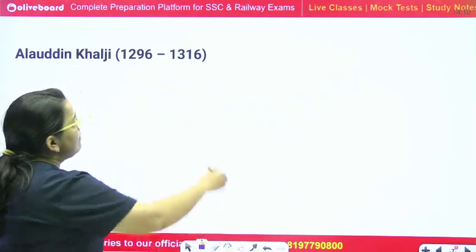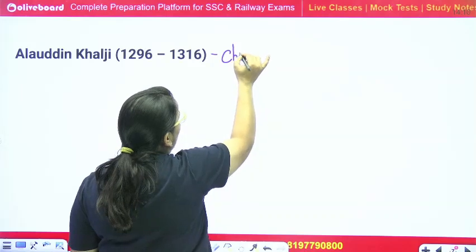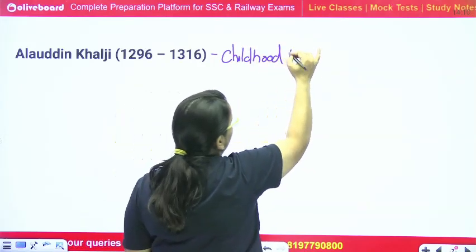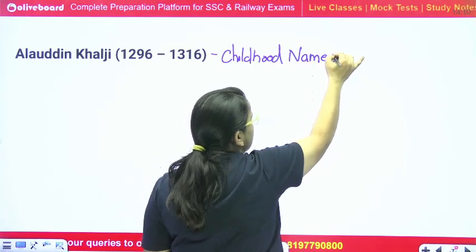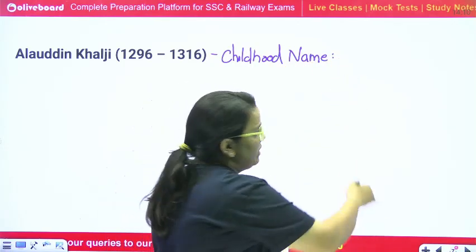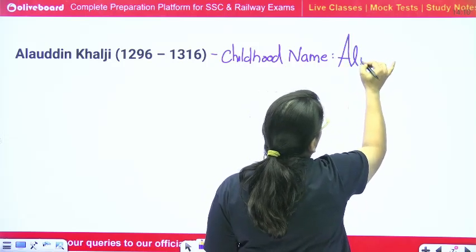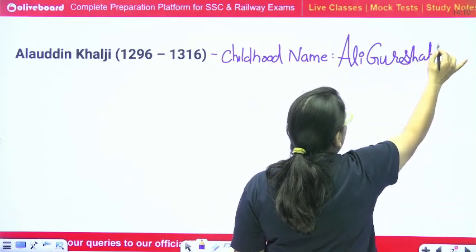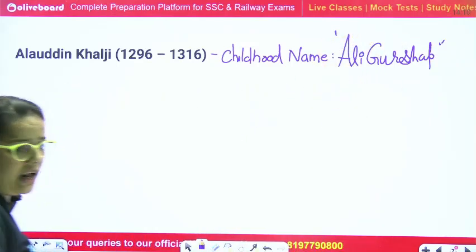A lot of times they have asked a question: what was the childhood name or the early name of Alauddin Khilji? So the early name of Alauddin Khilji was Ali Gurshasp. This was his early name, Ali Gurshasp.